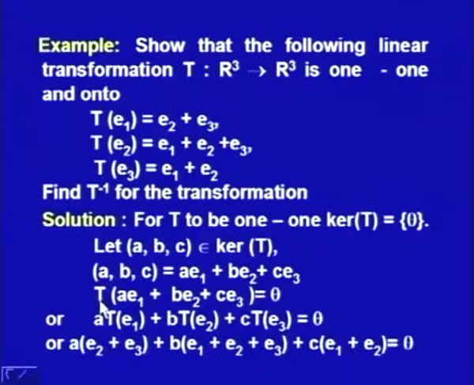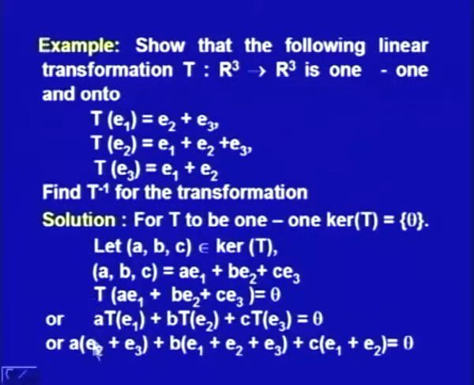Then we apply linear transformation on this. So, T of ABC is equal to T of AE1 plus BE2 plus CE3, and this is equal to theta. That is what we have assumed, that is what we have started with. So, we can write down A times TE1 plus B times TE2 plus C times TE3 is equal to theta, because T is a linear transformation.